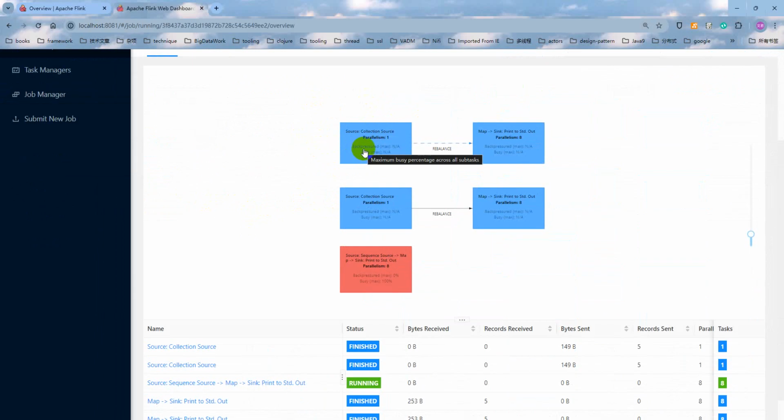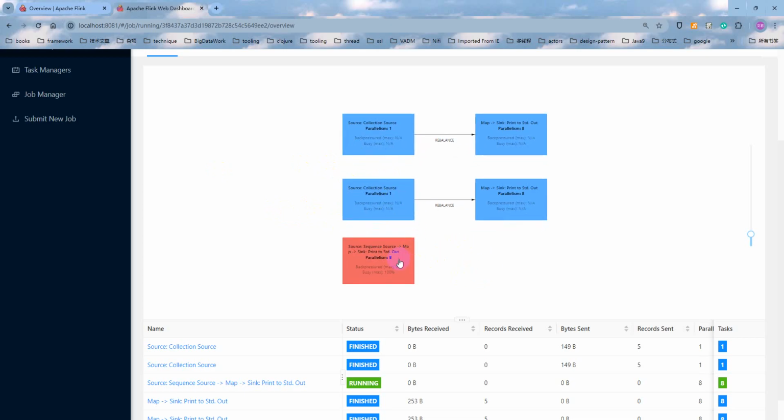That means it's non-parallel, and the second one, fromElements, is also non-parallel, and the third, fromSequence, supports parallelism. Why is it so? Because my local machine or developer environment has 8 CPU cores, right? So